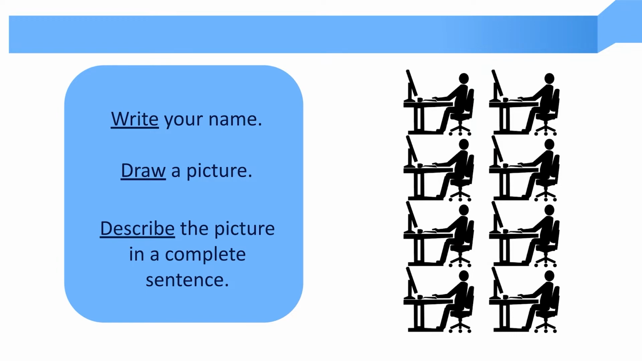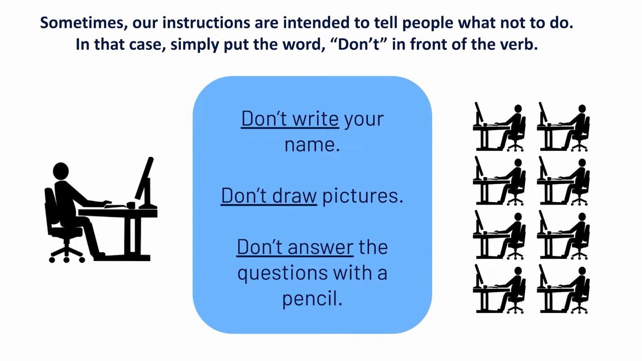Sometimes, our instructions are intended to tell people what not to do. In that case, I simply put the word don't in front of the verb. For example, I would say, don't write your name. The command would remain the same when I am talking to my student John only, and when I am talking to my whole class of students.